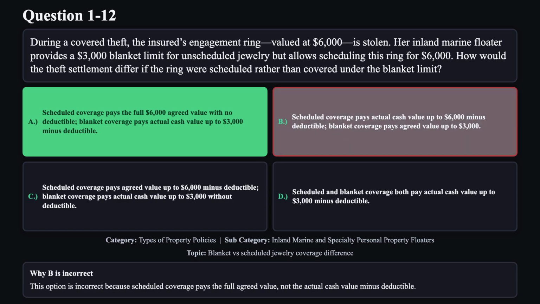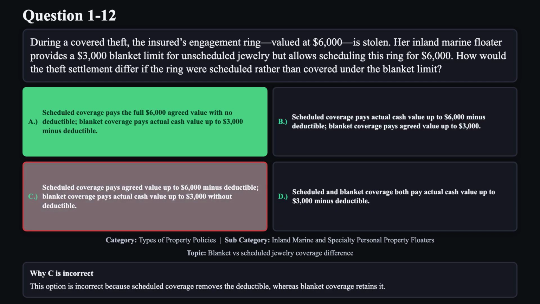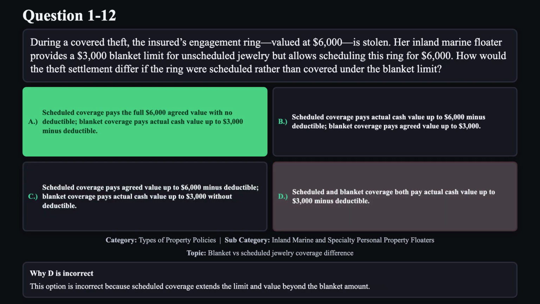Reason B is not correct. This option is incorrect because scheduled coverage pays the full agreed value, not the actual cash value minus deductible. Reason C is not correct. This option is incorrect because scheduled coverage removes the deductible, whereas blanket coverage retains it. Reason D is not correct. This option is incorrect because scheduled coverage extends the limit and value beyond the blanket amount.